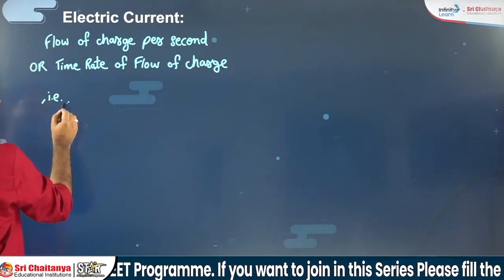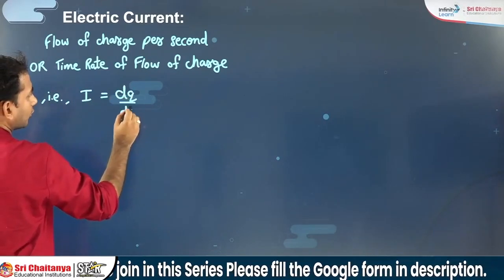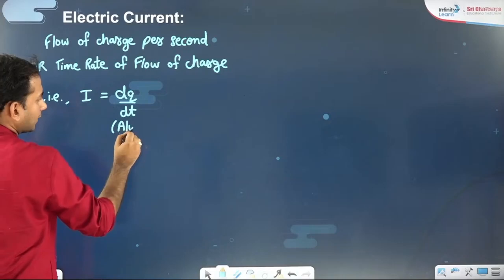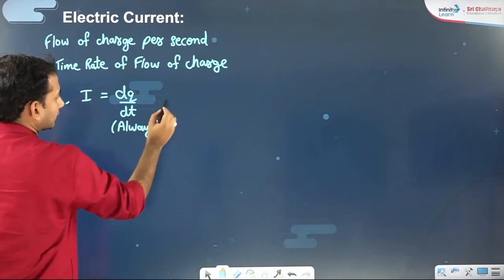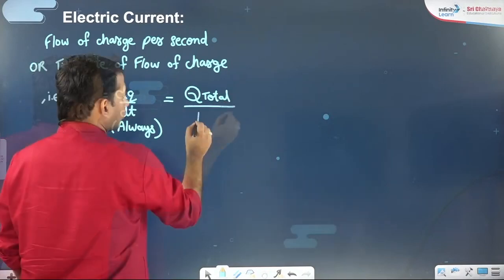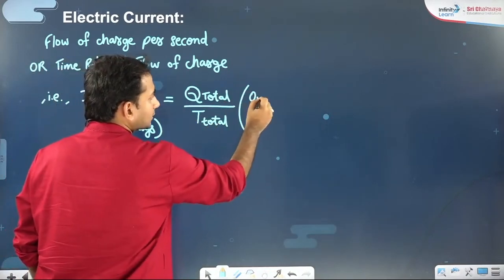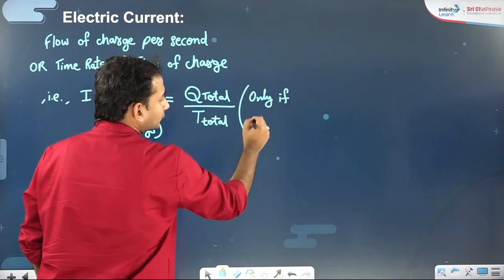You can simply say current I can be defined as dq by dt always, and that can be written as total charge by total time only if current is uniform. Only if current is uniform.